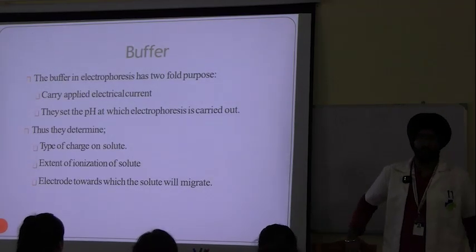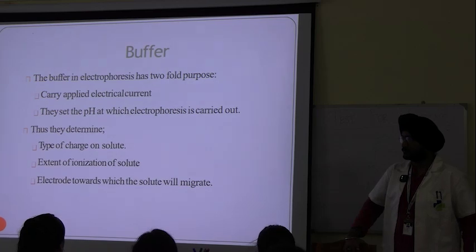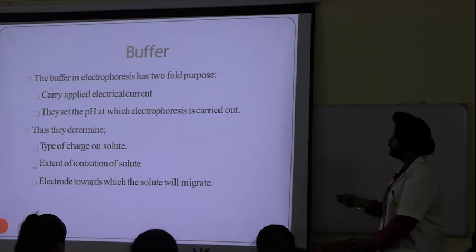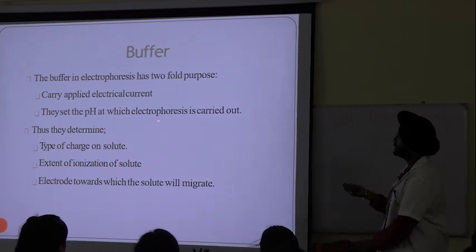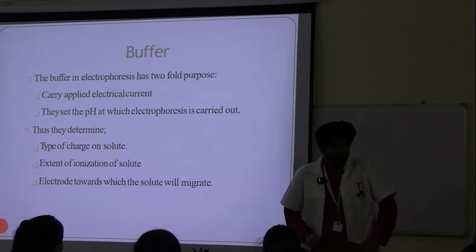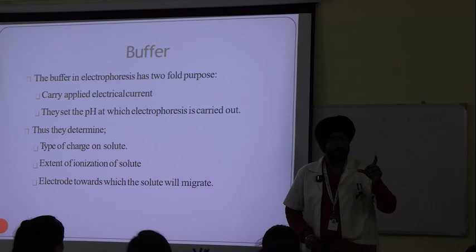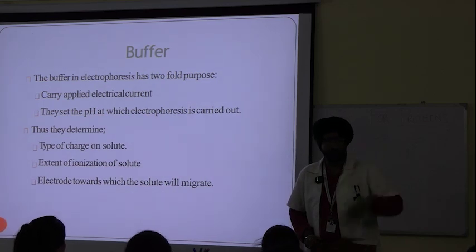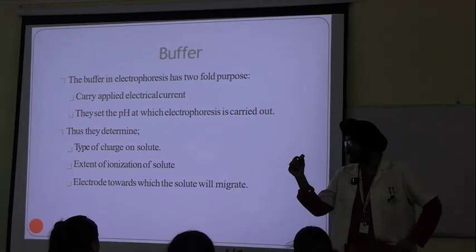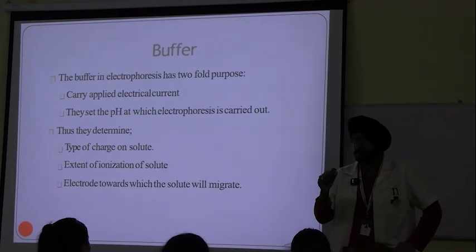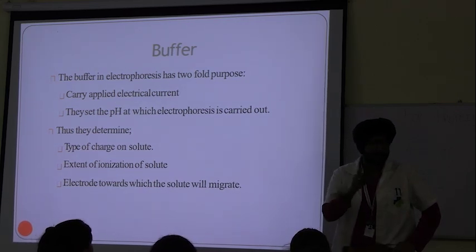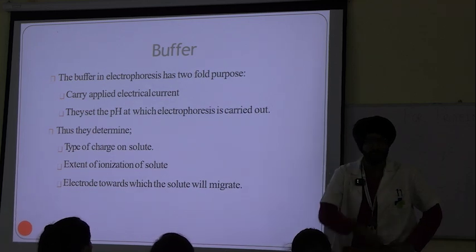Why is optimum pH required? Because the other function of buffer is that it sets the pH at which electrophoresis is carried out. What does it mean? As per pH, the charges on biomolecules also vary. The best example is the isoelectric pH of amino acids, which you have heard of. At different pH, they have different charges, and when they have different charges, they have different mobility in an electric field.